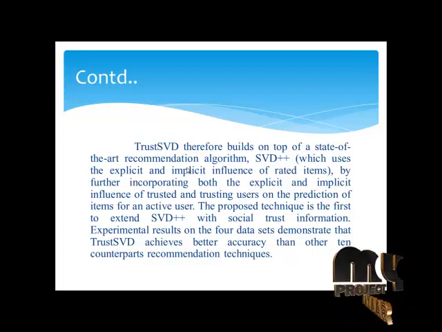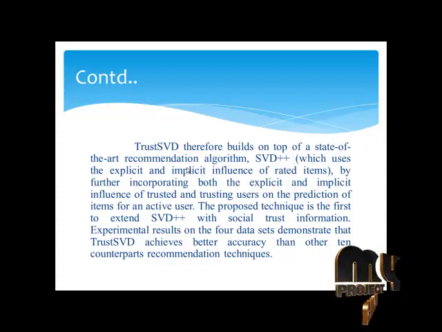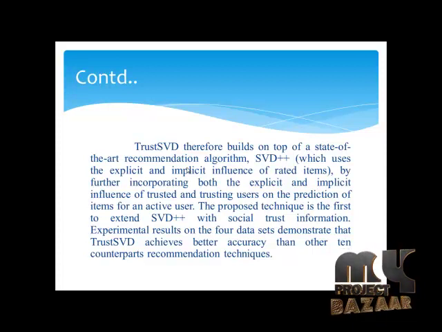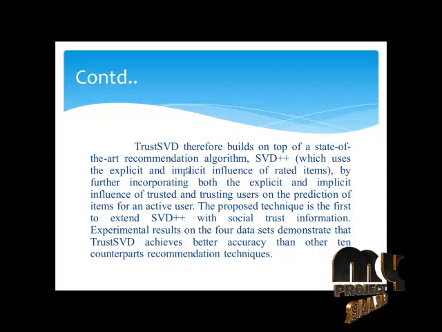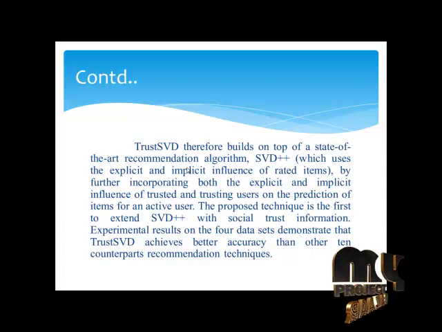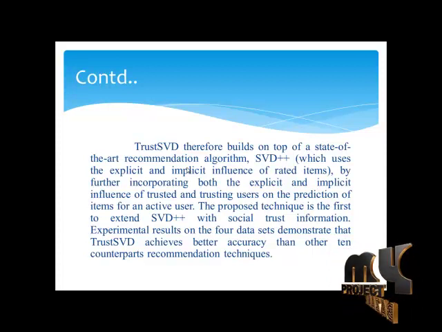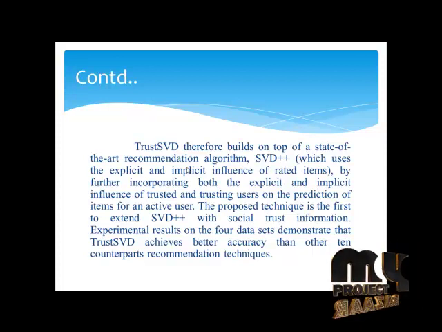TrustSVD therefore builds on top of a state-of-the-art recommendation algorithm, SVD++, which uses the explicit and implicit influence of rated items, by further incorporating both the explicit and the implicit influence of trusted and trusting users on the predictions of items for an active user.